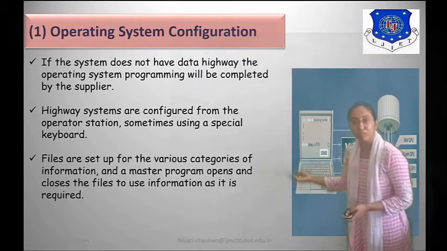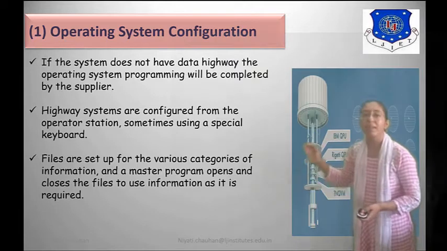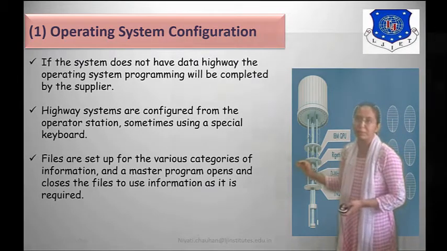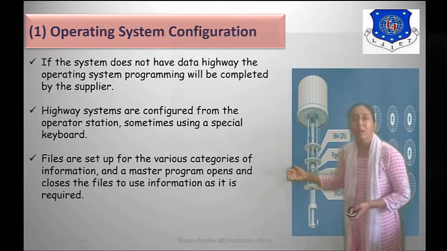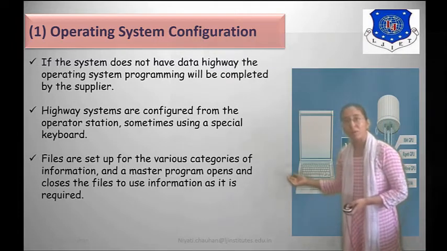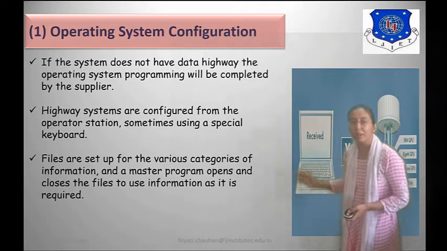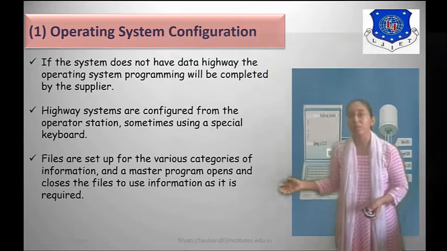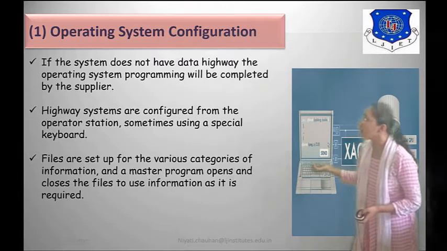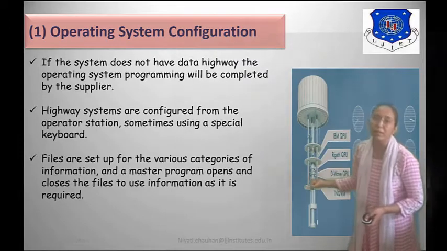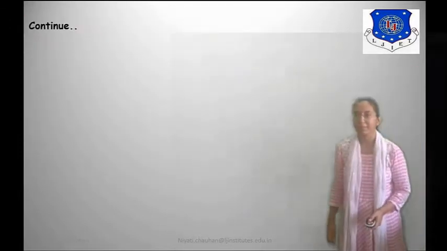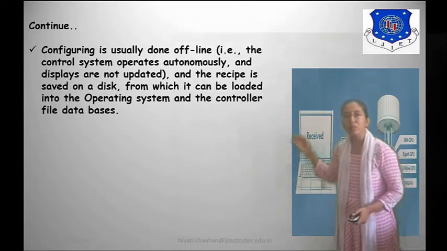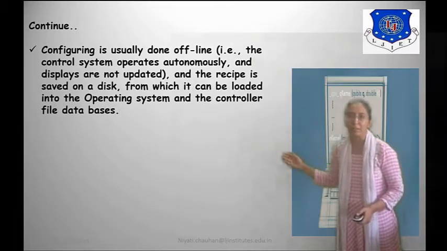For configuration, files are set up for the various categories of information, and a master program opens and closes the file, using information as it is required. So through the master file we can close and open our file. Configuring is usually done offline.